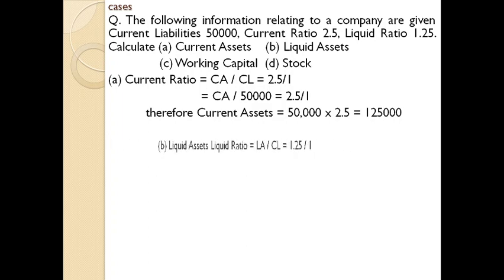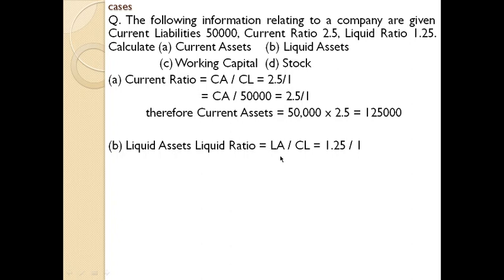Next one, liquid assets. There is no information regarding liquid assets. The only detail given in the question is that liquid ratio is 1.25. So let's write down: liquid ratio equals liquid assets divided by current liabilities, which is 1.25 by 1.